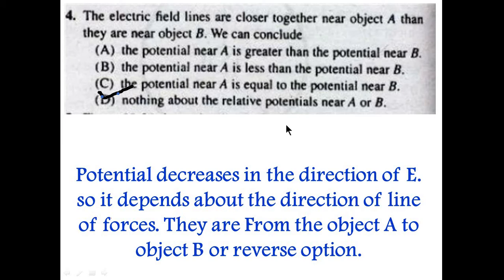So we don't know whether the field lines start from object A and end at object B, or start from object B and end at object A. So option D is the correct option.